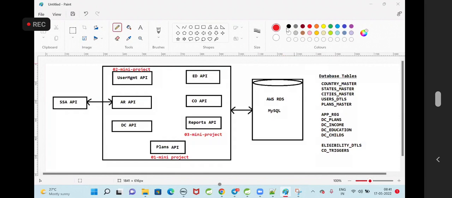Fine, guys. Now, can you create an AWS RDS database, configure that in all the APIs, and test your APIs?